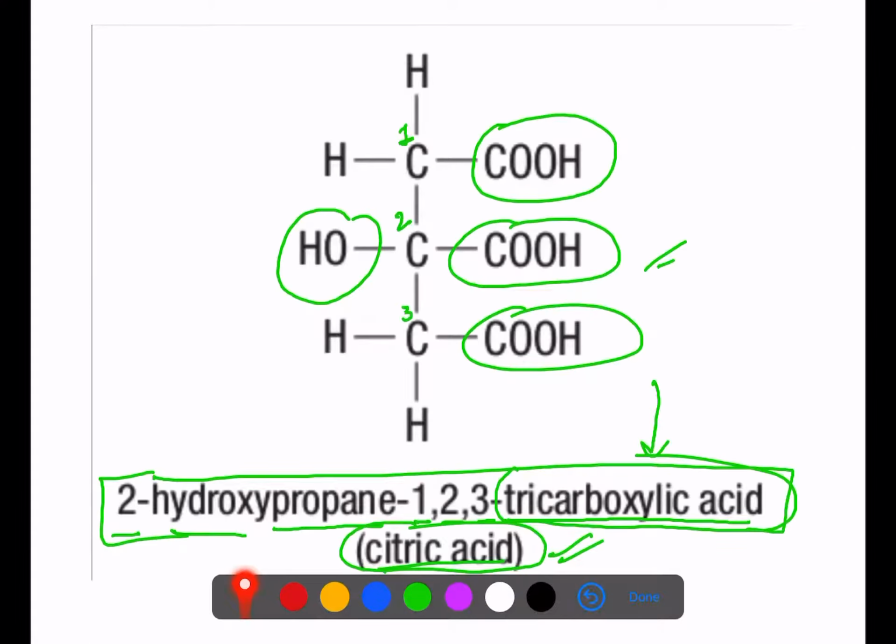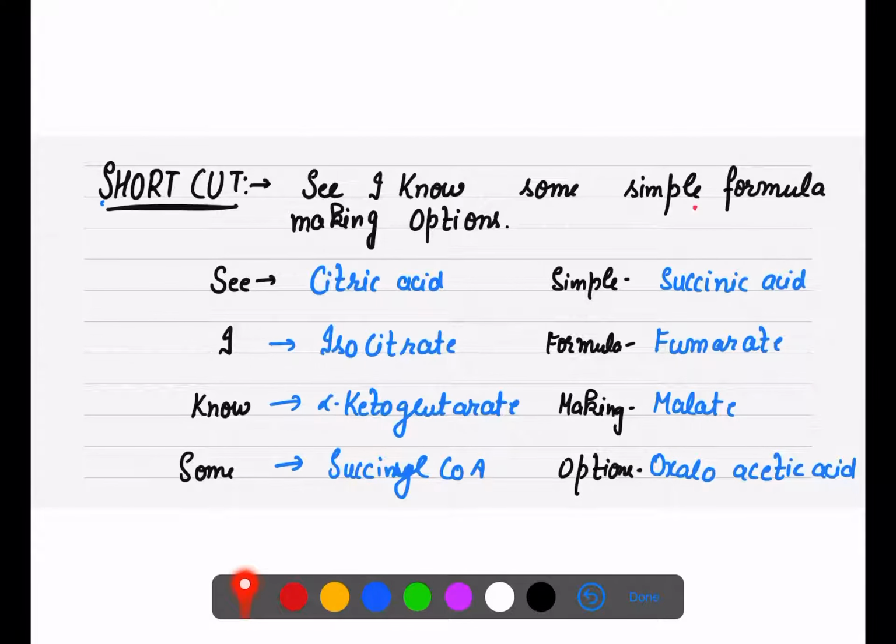So for that purpose, what you should do is remember this line: "See, I know some simple formula making options." C, we need first our first stable product, that is citric acid.